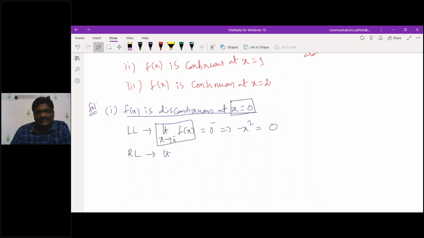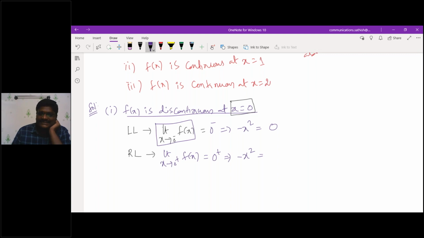Now similarly in this case, limit as x is tending to 0 plus of f of x, which I can represent as 0 plus. So that is equivalent to what? In this case also, what? 0. 0, sir. Sorry, I think somewhere you are making a mistake. 0 plus, right?